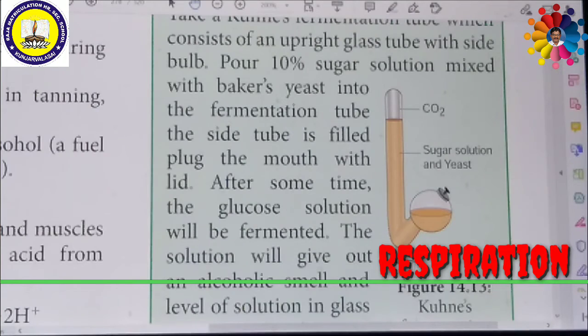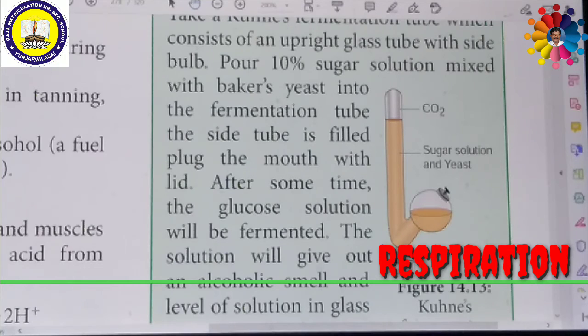So this is a fermentation experiment, Kuhn's fermentation experiment. This Kuhn's experiment is demonstrating alcoholic fermentation. So look at this picture. This is a device called Kuhn's fermentation tube, which consists of an upright glass tube with a side bulb.